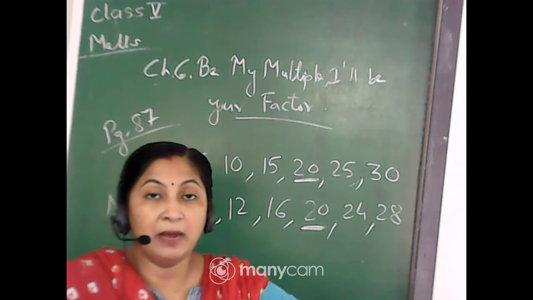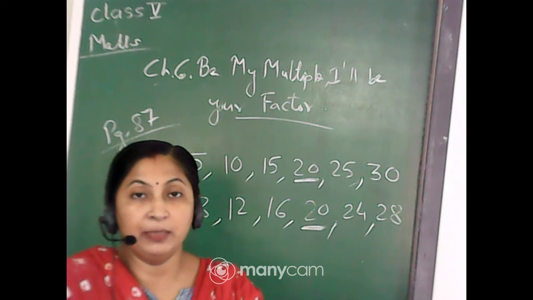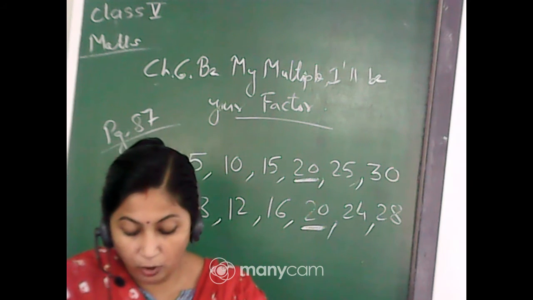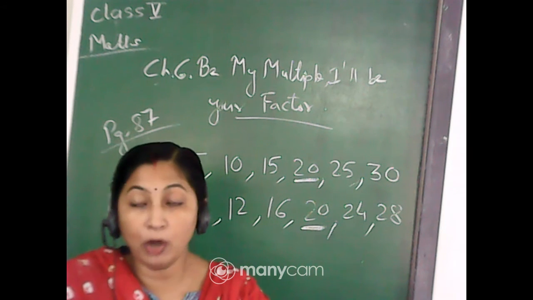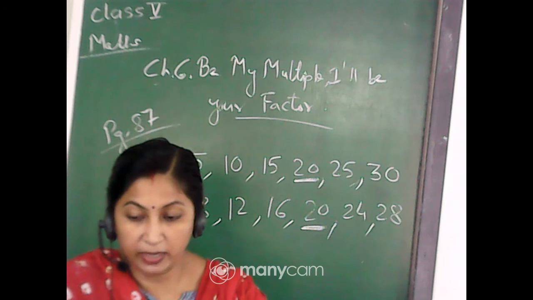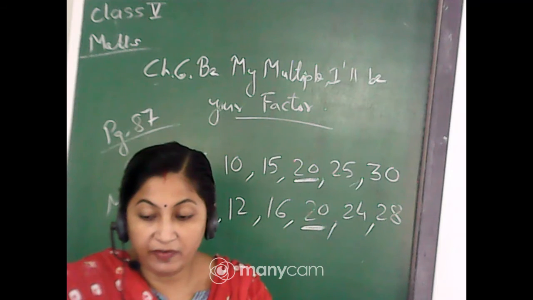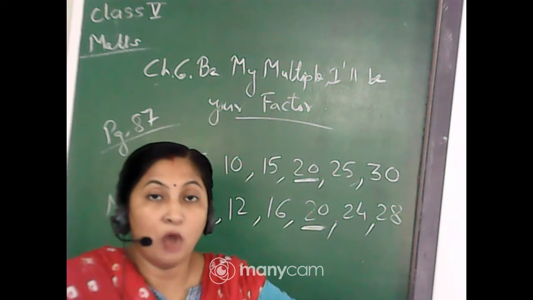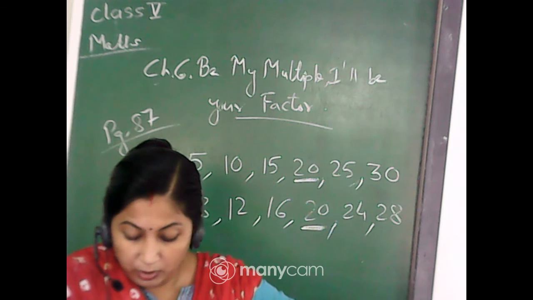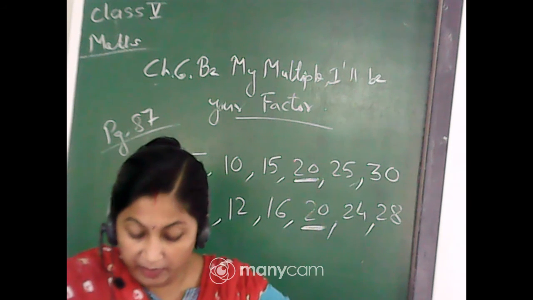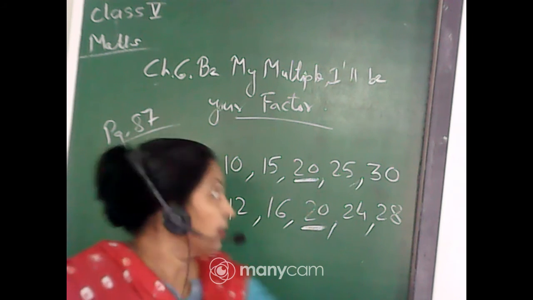Okay, only the multiples. That means you have to read the table. First, for red dot you will read the table of 2. For the yellow dot you will read the table of 3. For blue dot you will read the table of 4. Okay, these are the tables you have to read, and then you have to give a dot. Red for divisible by 2, yellow for divisible by 3, and blue dot for divisible by 4. Okay, quickly give it.